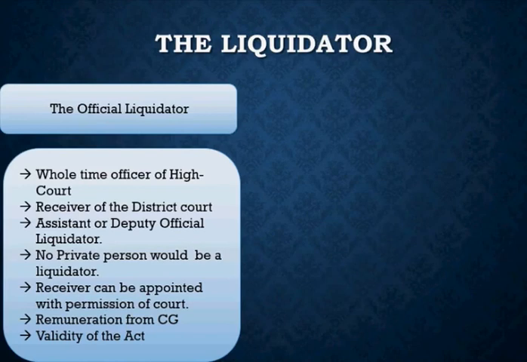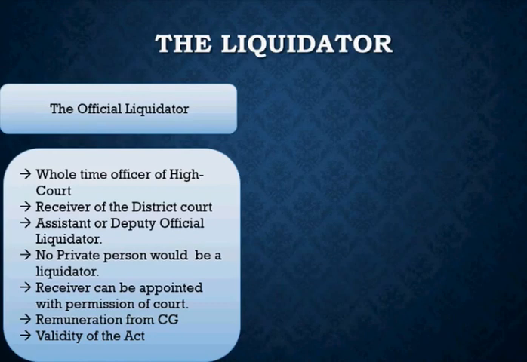And if you look at the preference of payment, then after the workmen, after the employees, after the secured creditors and all, even the government stands in the queue to get their statutory dues, to get the income tax that is pending, right? So the official liquidator also has the duty to realize that money from the assets and pay it off to the department. And for that very purpose, when the official liquidator comes to the company, he has to issue a notice of his appointment to the income tax office, and that would be done within 30 days from his appointment.